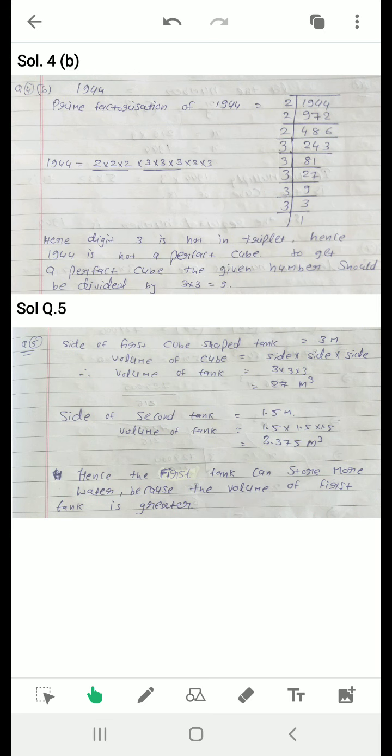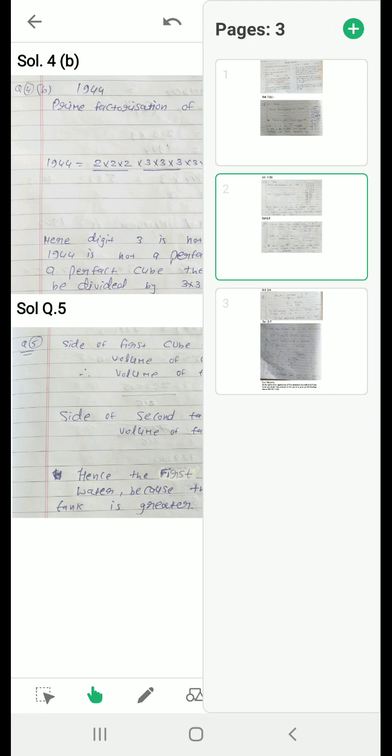So what we have to do in this question? First of all, we find the volume of the first tank, that is side multiply side multiply side, that is 3 multiply 3 multiply 3, 27 meter cube. Then the side of the second tank is 1.5 because it is half of the first, half of 3, that is 1.5. Then the volume of the tank is 1.5 multiply 1.5 multiply 1.5, that is 3.375 meter cube. And the first tank can store more water because its volume is greater than the second tank. Okay, now read the next question.